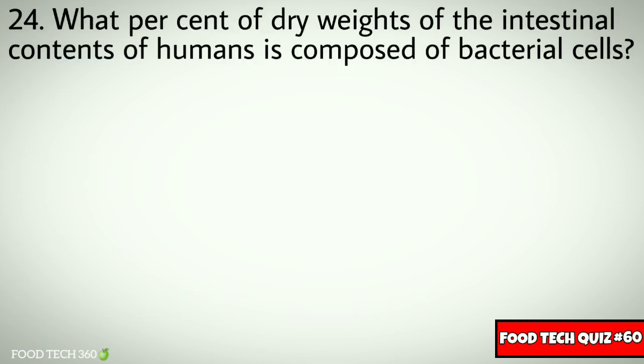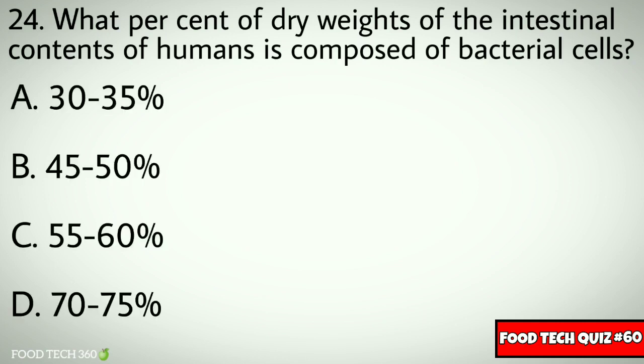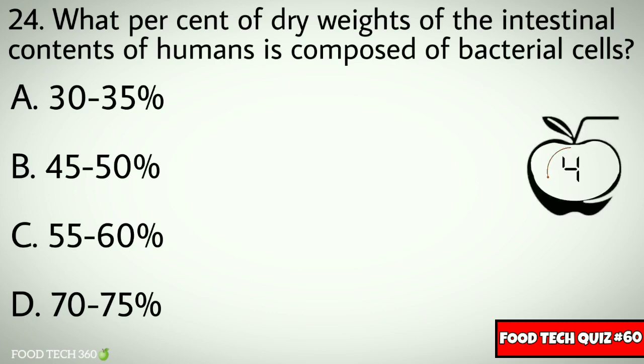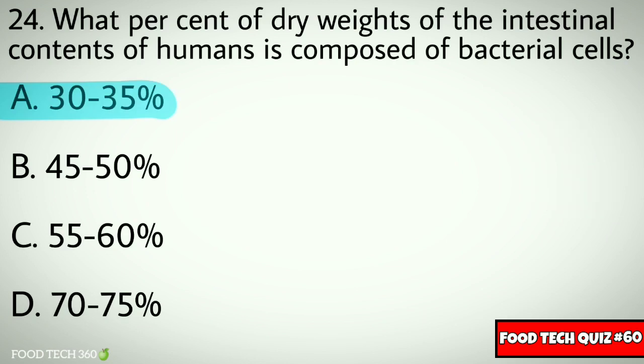Question number 24. What percent of dry weight of the intestinal contents of humans is composed of bacterial cells? Options: A. 30 to 35%, B. 45 to 50%, C. 55 to 60%, D. 70 to 75%. Correct answer: A. 30 to 35%.